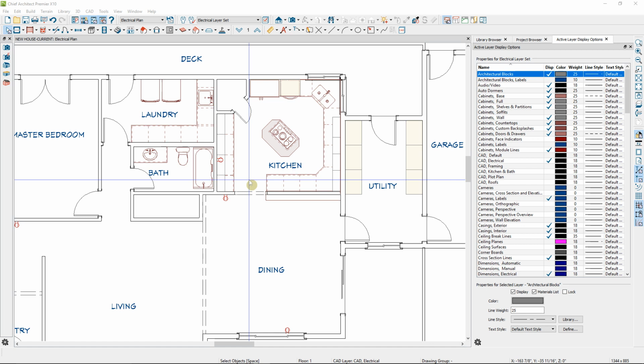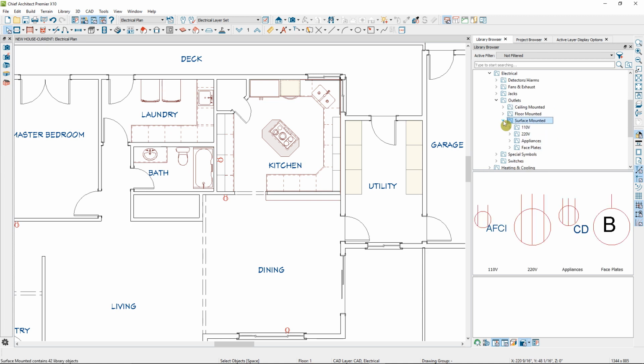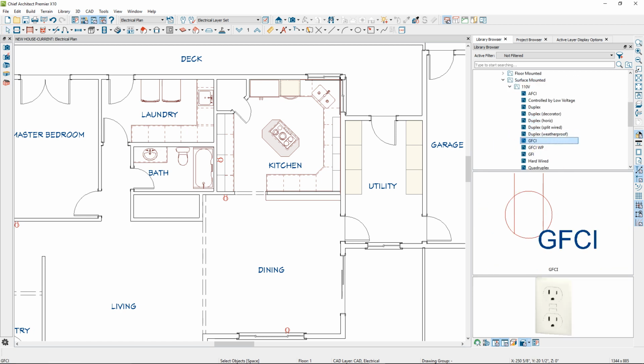You can find all of the additional electrical objects in your library browser. Under the Chief Architect Core Catalogs, you have a Mechanical, Electrical, and Plumbing folder. Under that folder, you'll find an electrical subfolder, and then subfolders for all of the different types of objects to place. We'll go here to the outlets and the surface mounted. These are the ones that would be placed on a wall. Under the 110 subfolder, we'll select the GFCI, just click above a cabinet to place one.